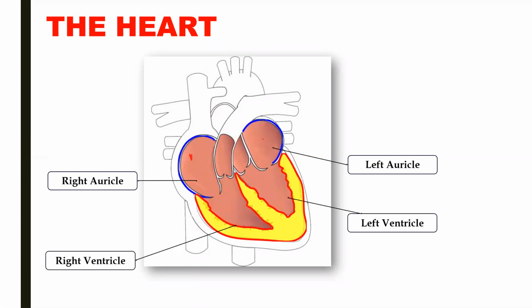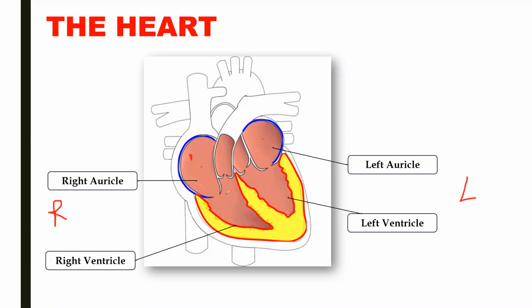Now, it is very important for you to understand this part is right part and this is left. Usually when we see a book, the part of the book which is in front of the left hand is said to be left and the right hand is said to be right, right? But in this case, when we label a human organ, we have to reverse it. So the part which is in front of the left hand will be right and the part which is in front of the right hand will be labeled as left.